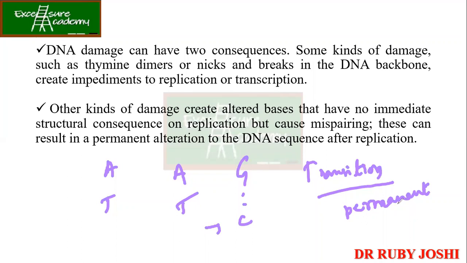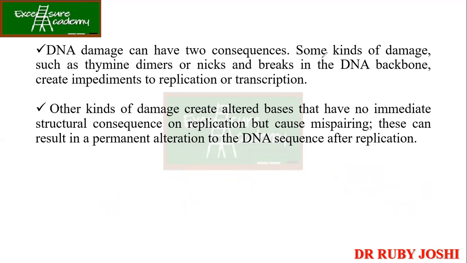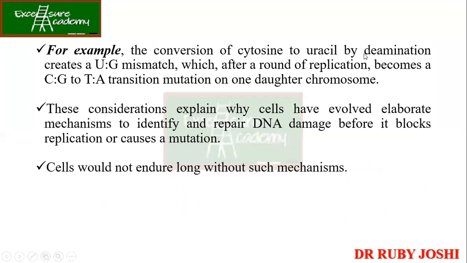And because of this there will be a change in the gene sequence. अब जब आपका gene sequence change हो गया है तो most probably there are chances that it is going to get non-functional या फिर कुछ और ही mutant protein code करेगा. ठीक है? So these are the problems if it is not being repaired and it becomes permanent in the genome. So this is what I have just now told about this. The conversion of cytosine to uracil by deamination creates a UG mismatch, which after a round of replication becomes a CG to TA transition mutation on one daughter chromosome.